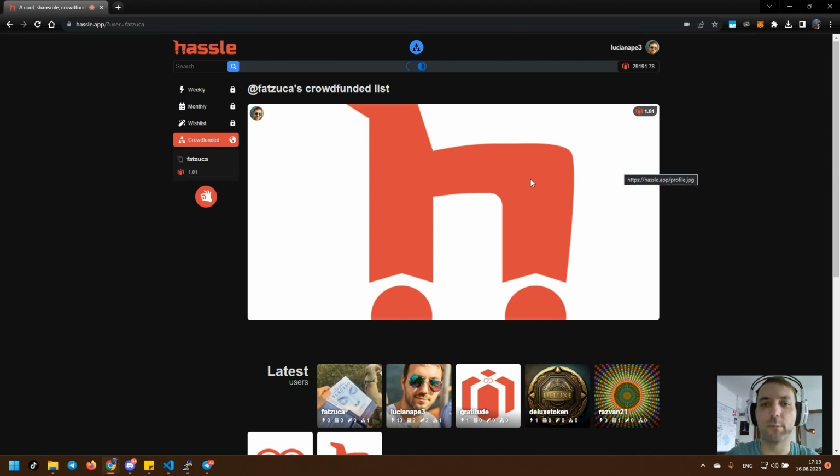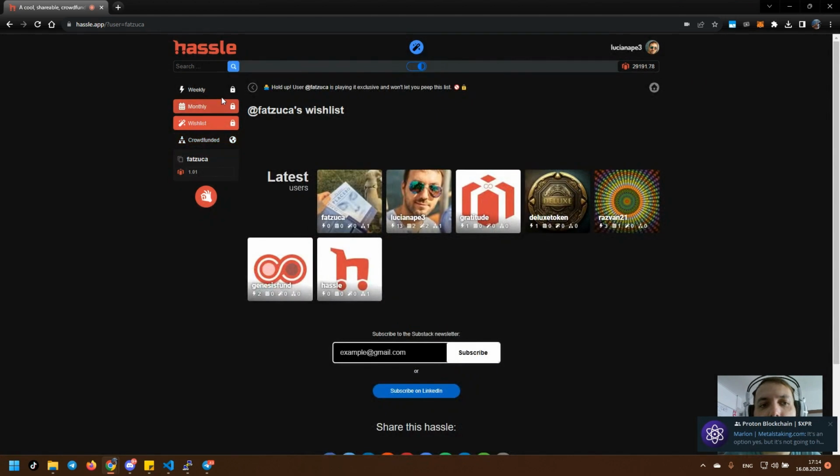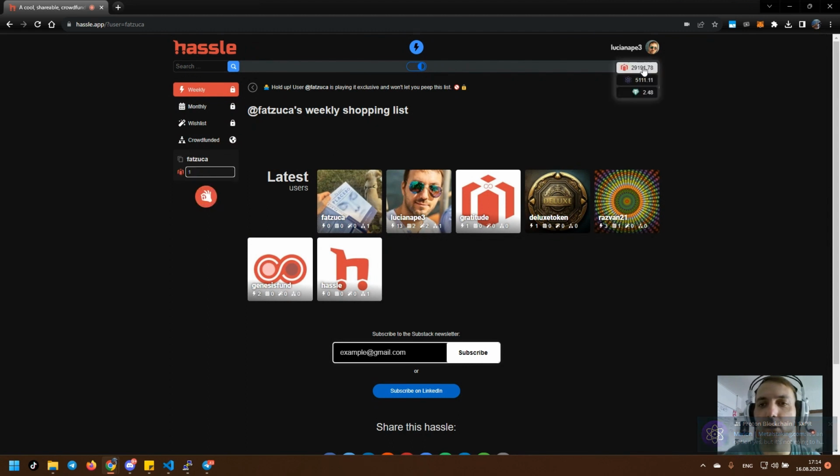Whether it's just helping someone pay for his shopping list, or it could be for a charitable cause to help a lot of people, or it can be just to crowdfund an idea, a project. Whatever it is, it's so easy to just select a list and click this fund button, choose your quantity, your token, whatever you want to send, and it's easy to participate and help others raise some funds.